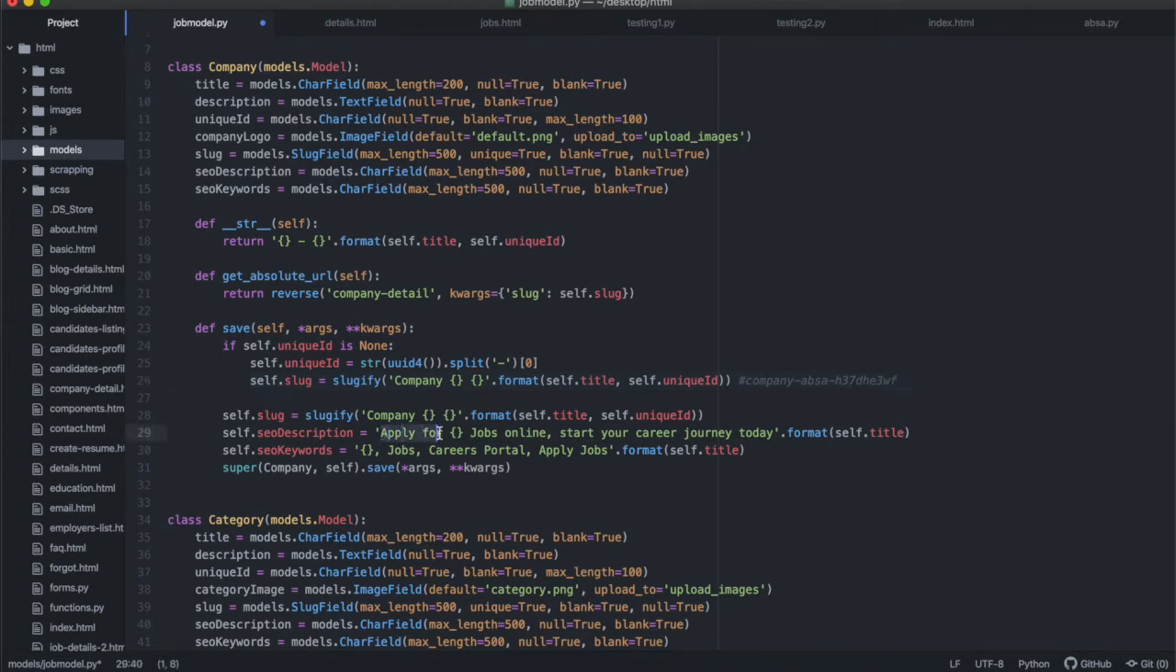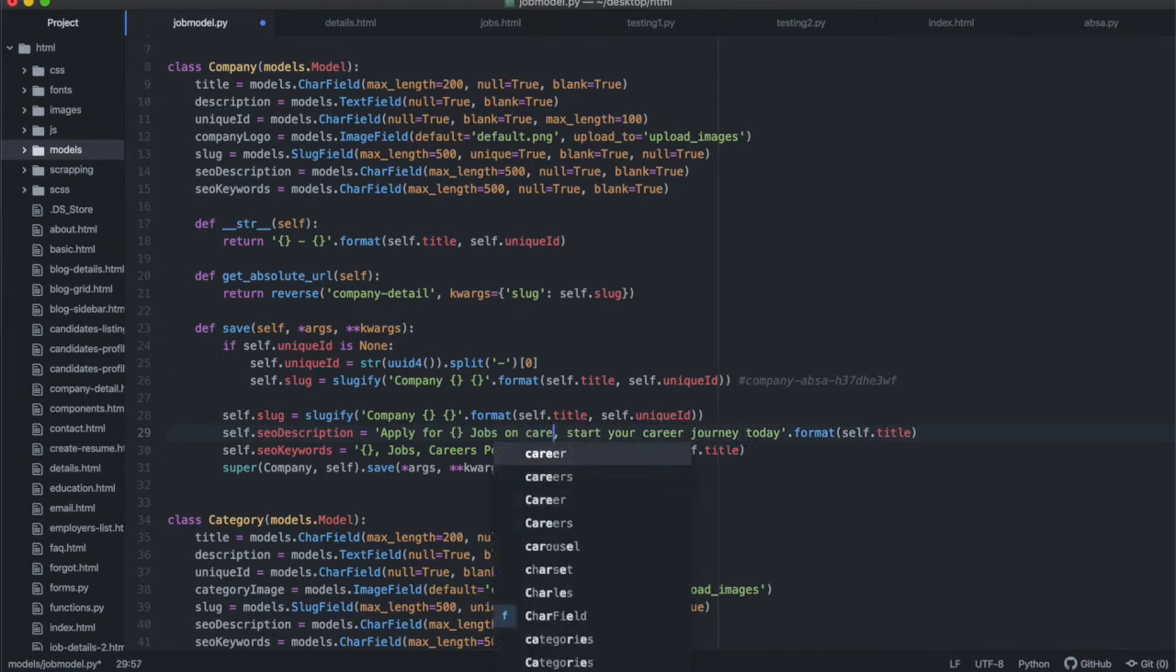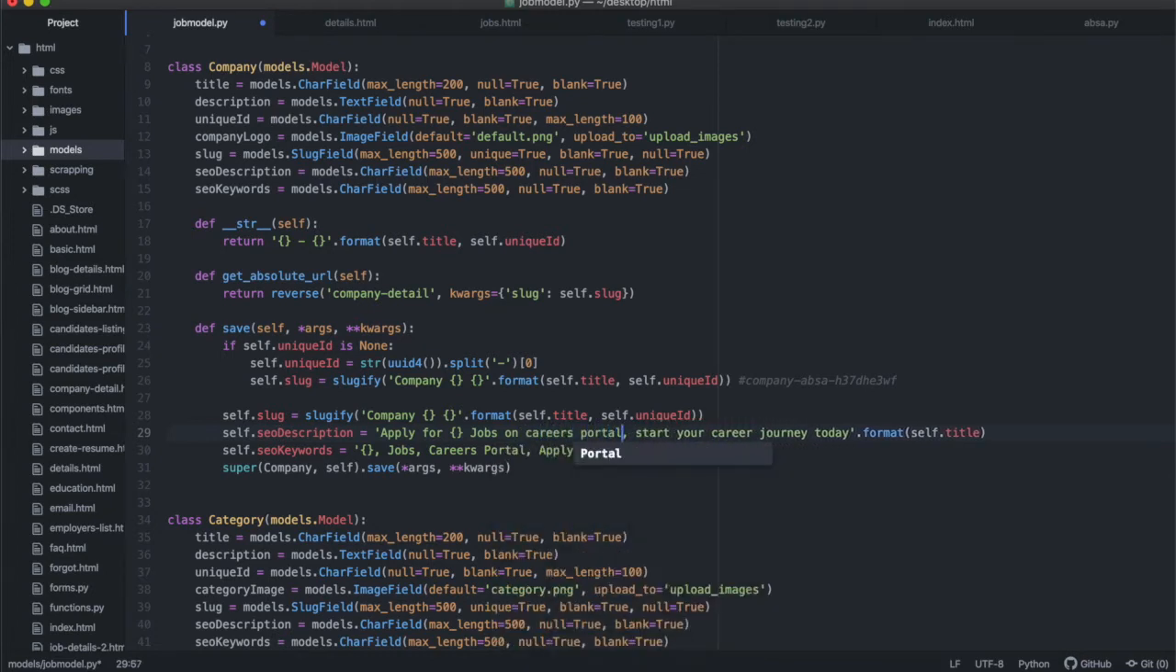This is a job search website, so we want people to know that you can apply for jobs, jobs online. Keep your keyword here, careers portal. Make sure that careers portal is all over here. So eventually, apply for jobs online. Okay, I'm gonna just put in there on careers portal. All right, on careers portal, start your career journey today, and then we're going to add the self-title in there. So the description will be apply for, if the company name was Absa, it will be apply for Absa jobs on careers portal, start your career journey today, okay?